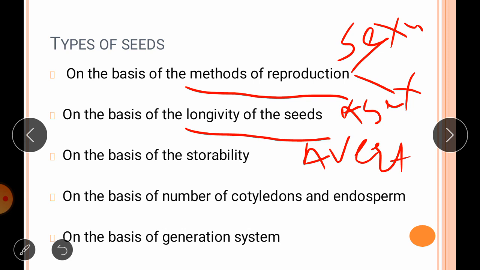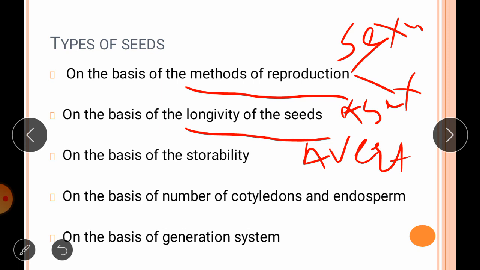Then the third one is macrobiotic seed. The seeds that remain viable for 15 to 100 years or sometimes more than that come under macrobiotic seeds. Seeds of lotus are found to be viable after more than 1000 years. Such seeds come under macrobiotic seeds.